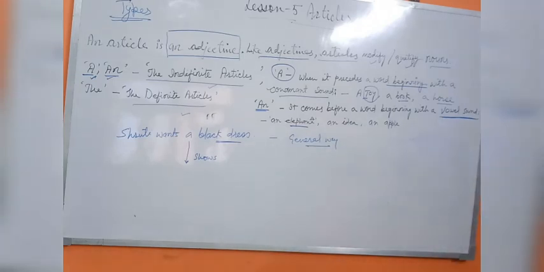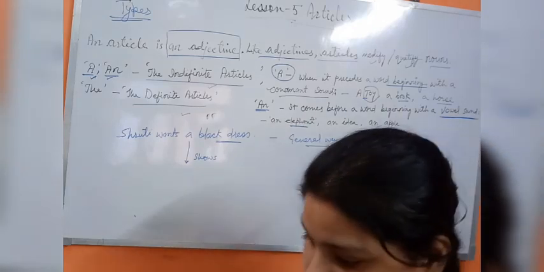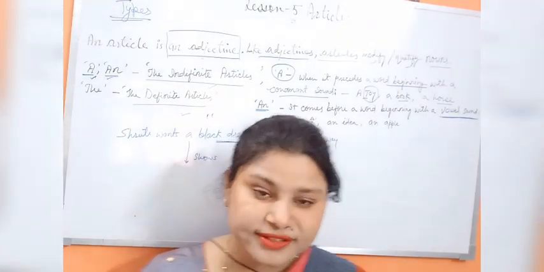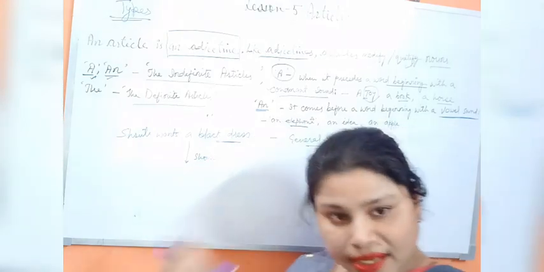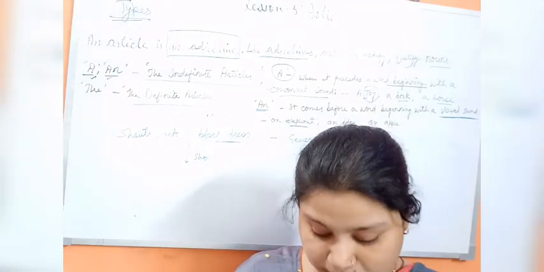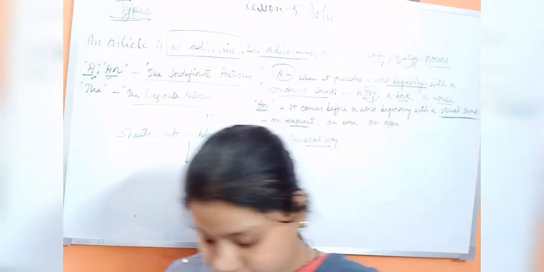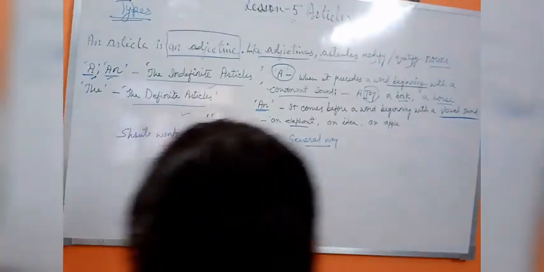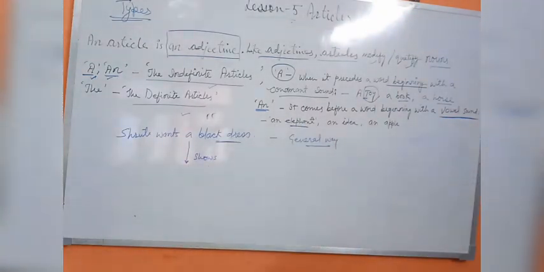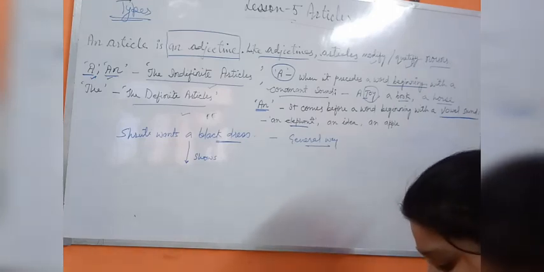Clear? Now we will see how a and an may be used in the following cases. There are some cases in which we use a and an. One by one I will explain these cases to you. First case: a and an may be used in the following cases.